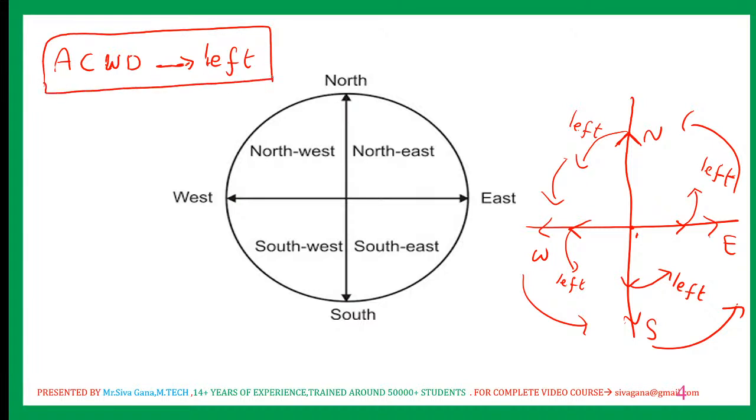This is the single point to answer many questions in direction sense. If you are moving in clockwise direction, you are moving towards your right. Remember either one; I will remember only the left move. If you are moving towards your left, you are moving in anti-clockwise direction. This is one fundamental point everyone has to remember.